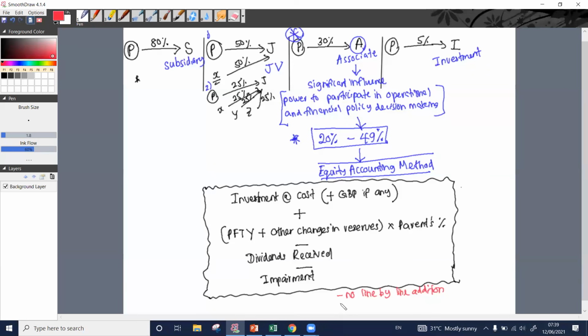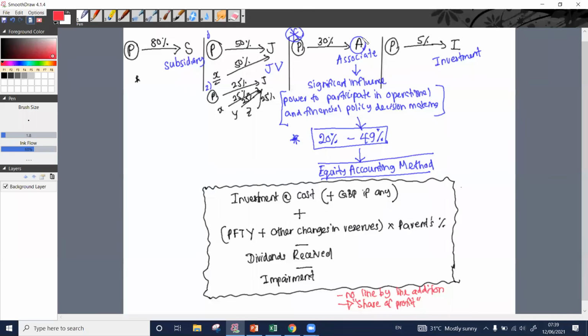Here, as a result of investment in associate, we will have something called share of profit in our consolidated statement of profit and loss.